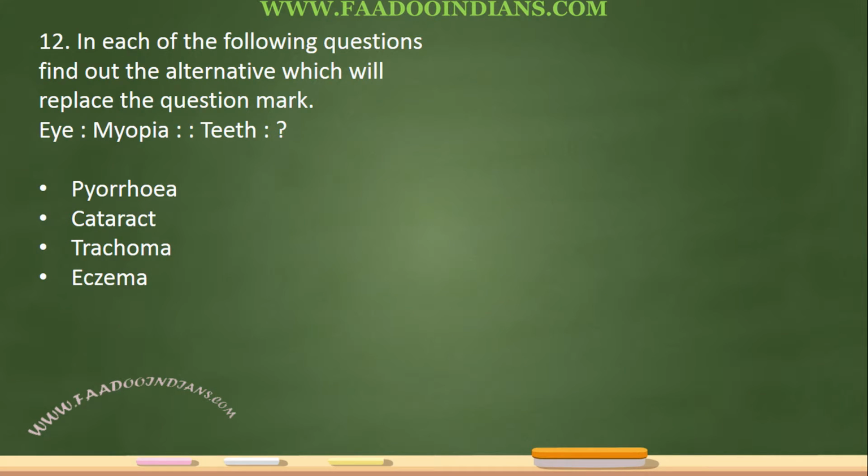12th, eye to myopia, teeth is to what? Well, it is clearly seen. Myopia is a disease in eyes. So what is the disease called in teeth? It is pyorrhea. The second is a disease of the first. So pyorrhea is the answer.